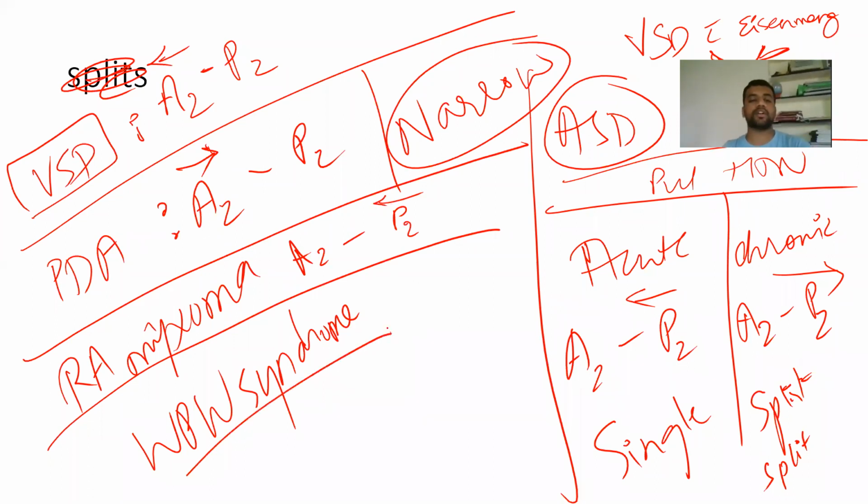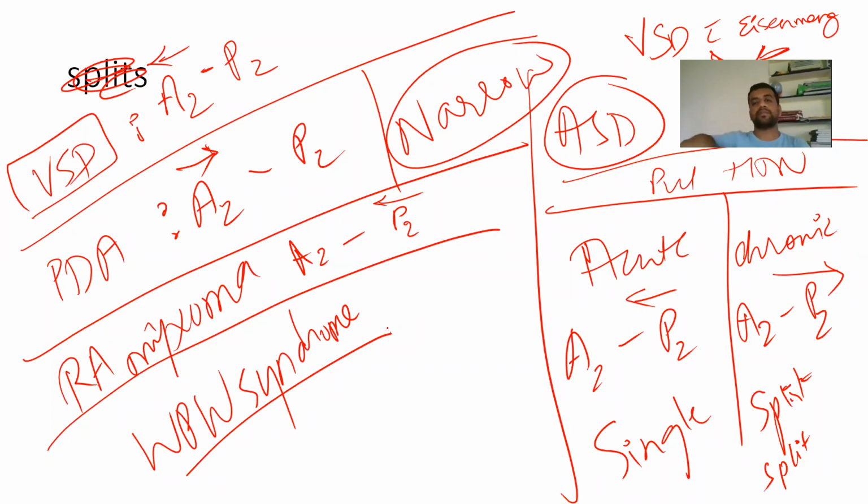And WPW syndrome. In WPW there are so many accessory pathways. For example, it can be a right-sided accessory pathway, left-sided accessory pathway, or something like that. So if we take it as right-sided, we have an accessory pathway from RA to RV. The impulse is going to come first, before it crosses the AV node with its delay. Instead of that, directly it is going to come from RA to RV. So RV gets activated first.